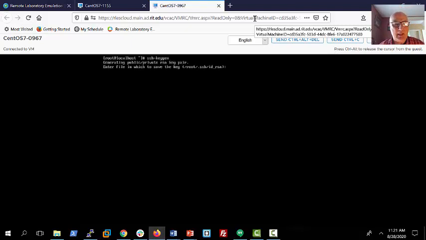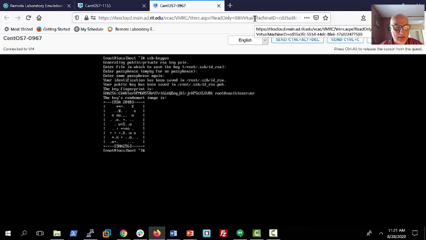All right, I think I got it. I forgot to set up my SSH correctly, so let's do that. Let's do ssh-keygen. Okay, and where do we want it? We want it right there. And we don't want a passphrase.